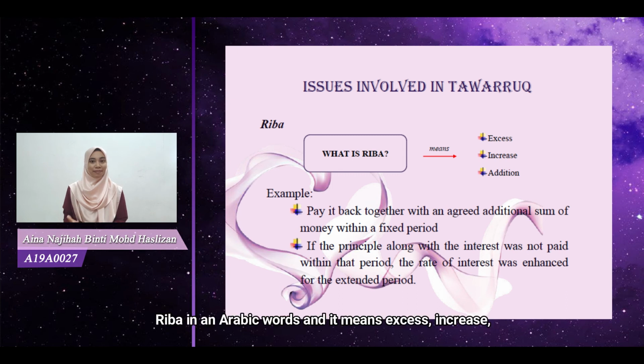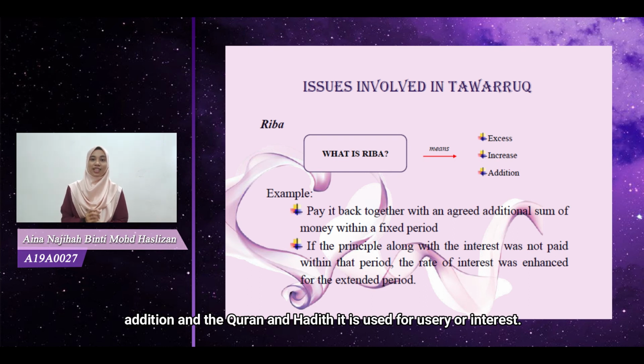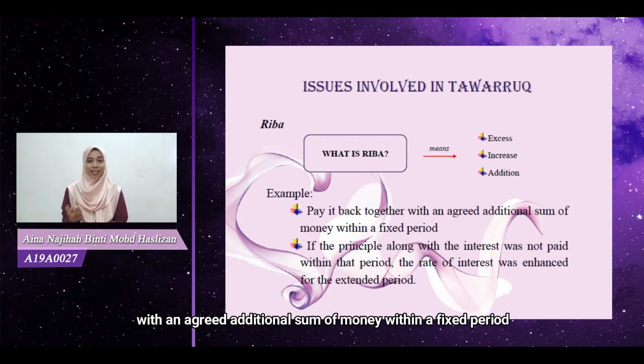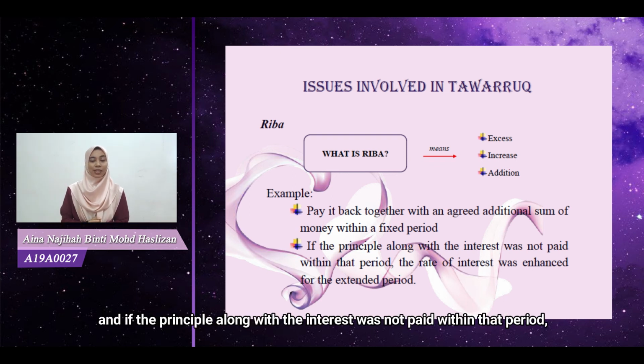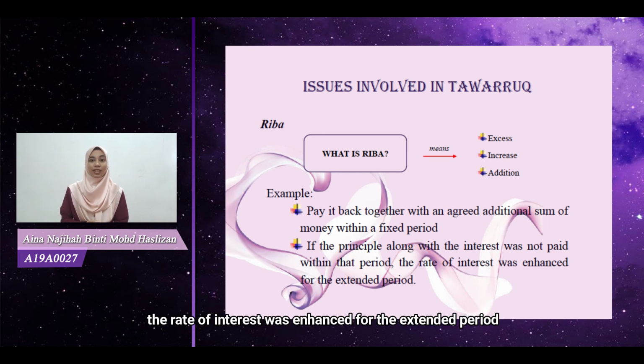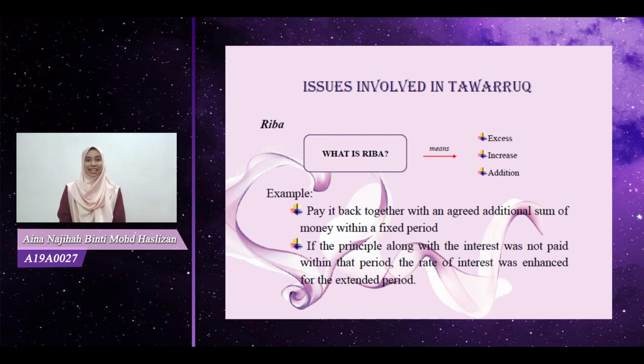What is riba? Riba is an Arabic word and it means excess, increase, or additional. In the Quran and Hadith, it is used for usury and interest. For example, a person lends a sum of money to another person and asks the debtor to pay it back together with an agreed additional sum of money within a fixed period. If the principal along with the interest was not paid within that period, the rate of interest was enhanced for the extended period, and so this enhanced or additional amount is riba.